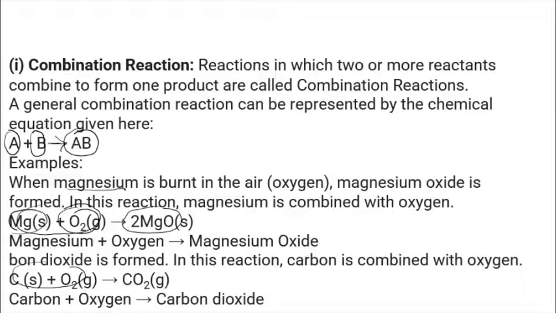So only one product we get. In the combination reaction, heat is released, and as long as heat is released, it is included in the exothermic reactions. Let's move on.